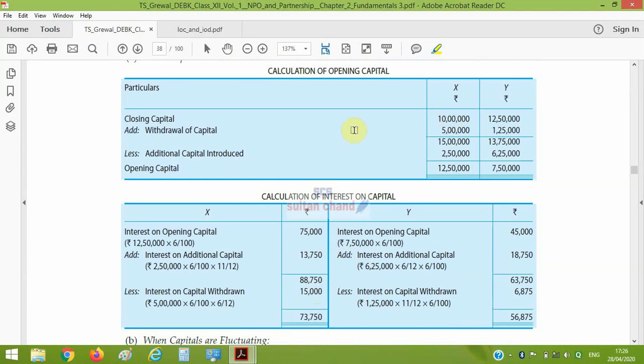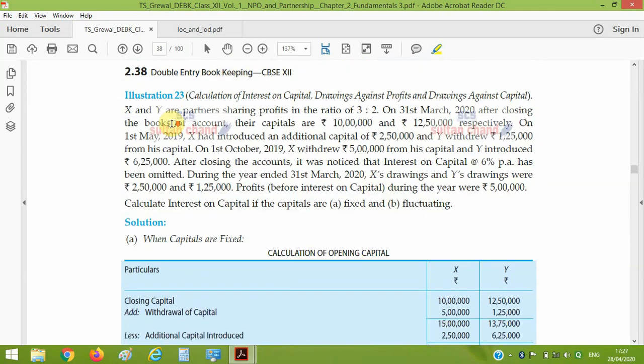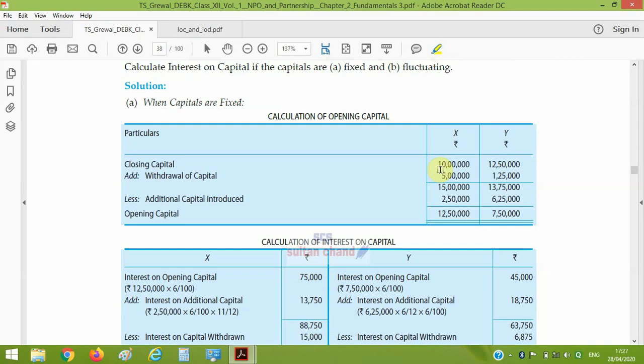If partners are like here in this question, you can read illustration 21, and the solution says closing capital, add capital withdrawal, minus capital introduced, and it is the opening capital.